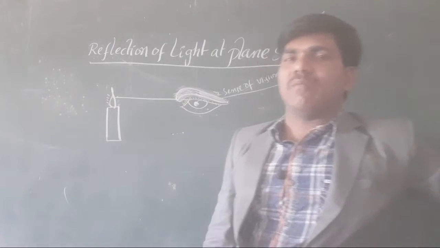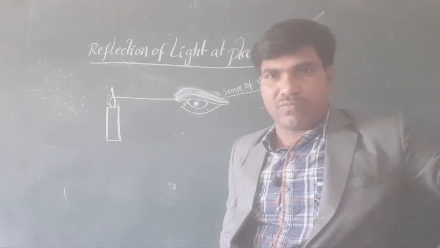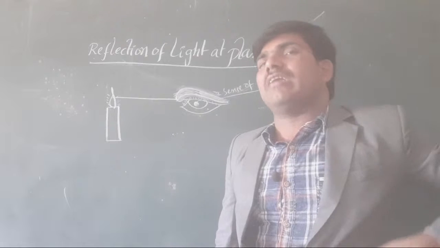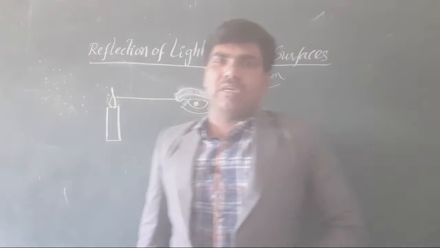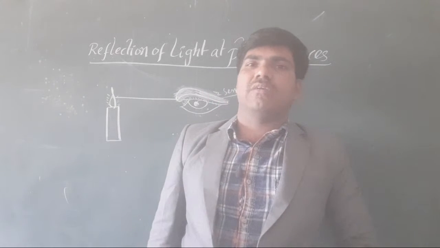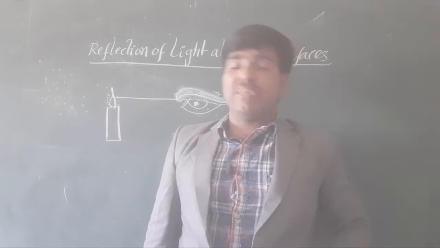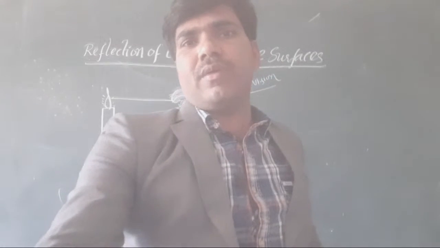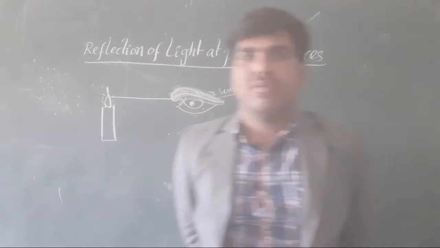When the light is coming from the luminous body, it falls on our retina and gives the sense of vision for us. In that, which one is called the luminous body? When the light is produced by itself, it is called the luminous body. I hope you got it. Which itself produces the light? Tell me any example.